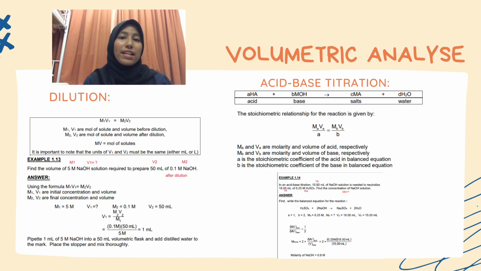The stoichiometric relationship for the reaction is given by MA times VA per A equal to MB times VB per B. MA and VA are molarity and volume of acid, respectively. MB and VB are molarity and volume of base, respectively. A is the stoichiometric coefficient of the acid in balanced equation. B is the stoichiometric coefficient of the base in balanced equation.